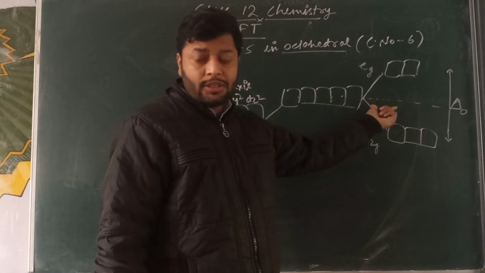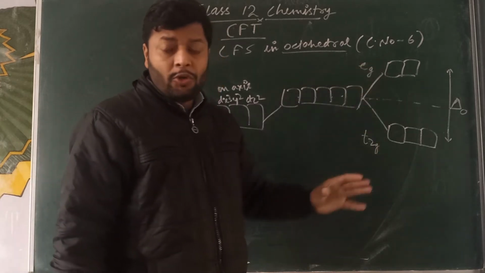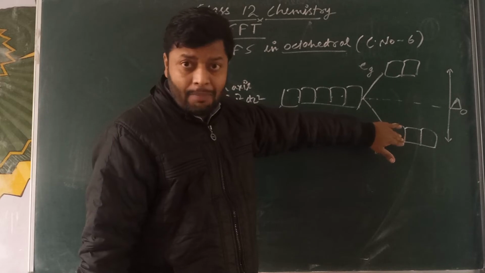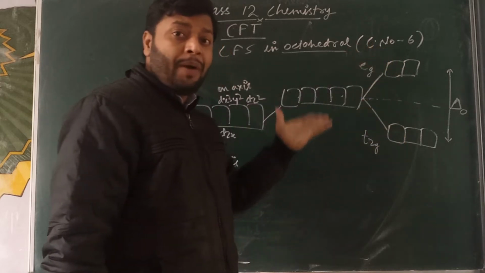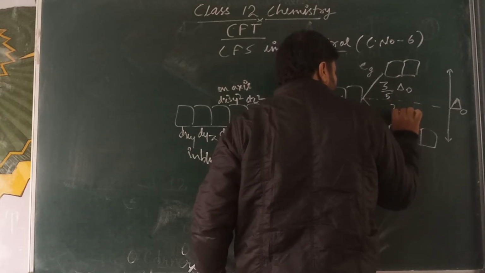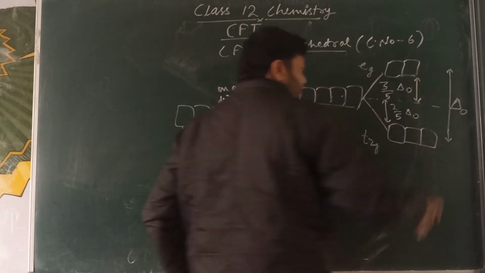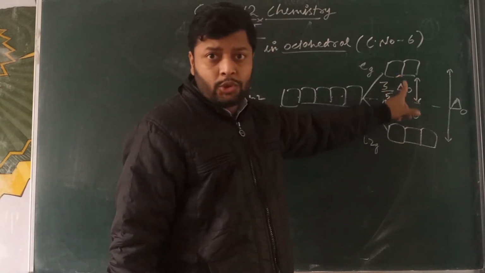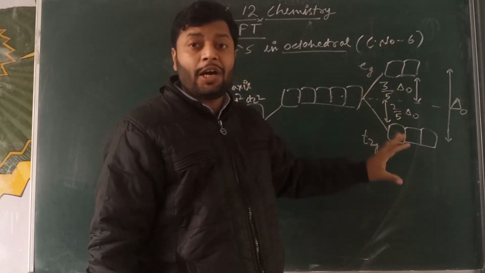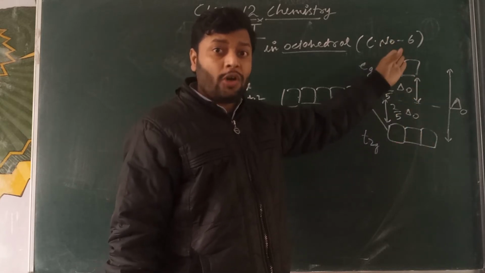This is called the barycenter, the average energy of the crystal field excited state orbitals, in the context of how much energy they get at the higher level and what the lower level energy is. So compared to the three orbitals, the two different orbitals have 3/5 of delta O. You can say that the total energy between these two sets is called delta, but these two orbitals, the E g orbitals, have 3/5 of the delta O comparatively to these three orbitals, and these T2g orbitals have 2/5 delta O comparatively to these two orbitals.